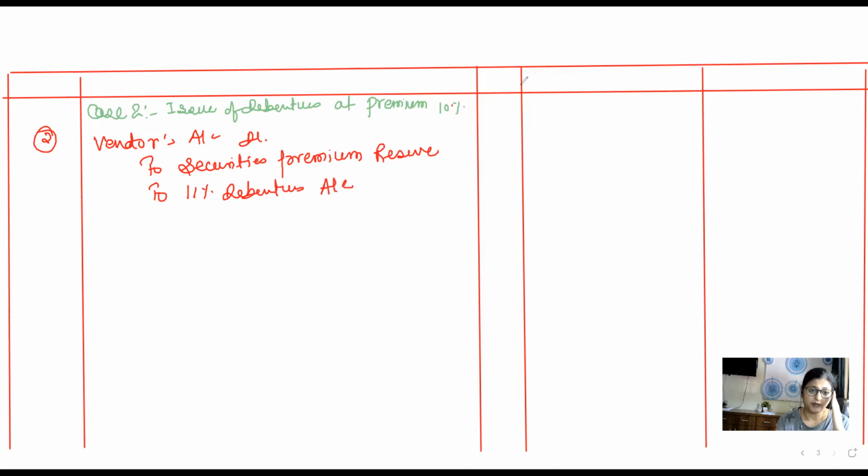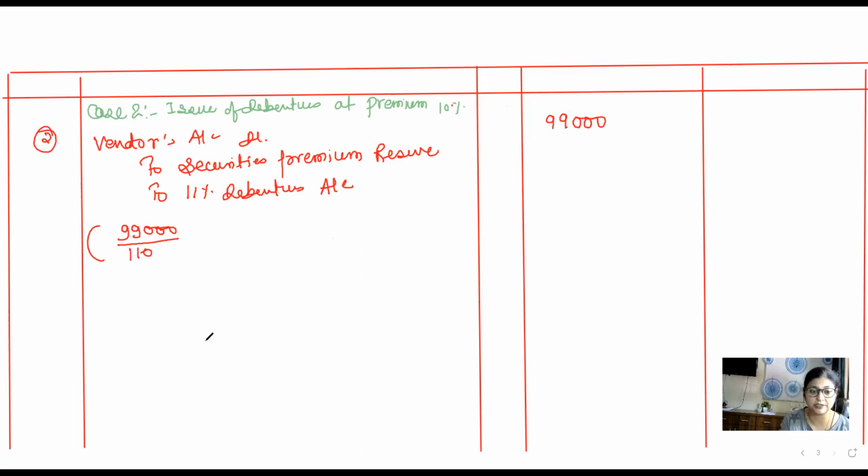Now, vendor's account is going to be debited obviously with purchase consideration. To know what is to be written in front of securities premium reserve and 11% debentures, first of all, I must know the number of debentures issued. In this case, my purchase consideration is again 99,000, but my issue price is not the same. Issue price is 110 rupees.